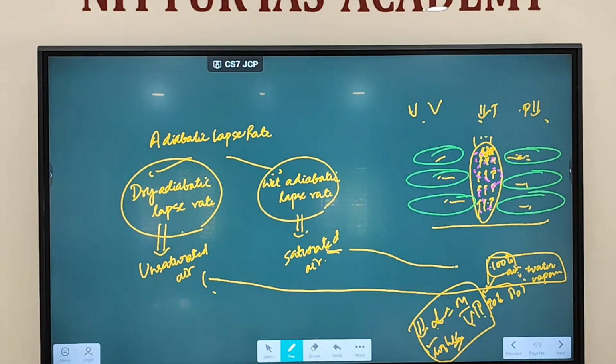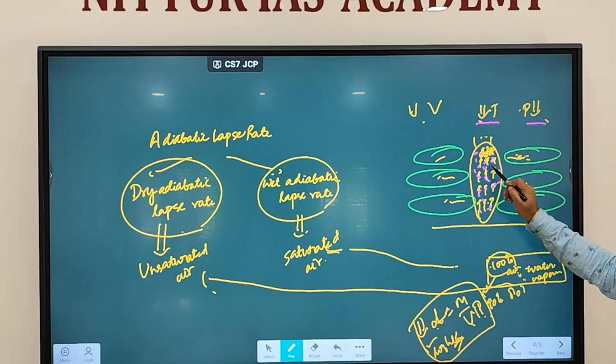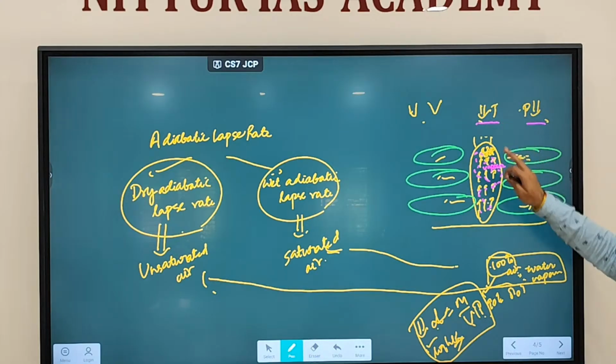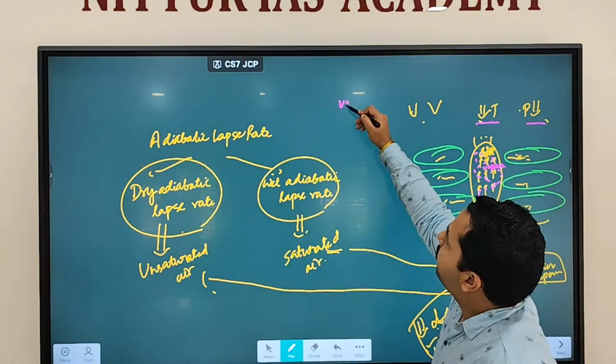Now what will happen if this air is going up? As we discussed, pressure is declining, which means temperature will decline. What will happen to this moisture which is in vapor form? If temperature declines, vapor means what?